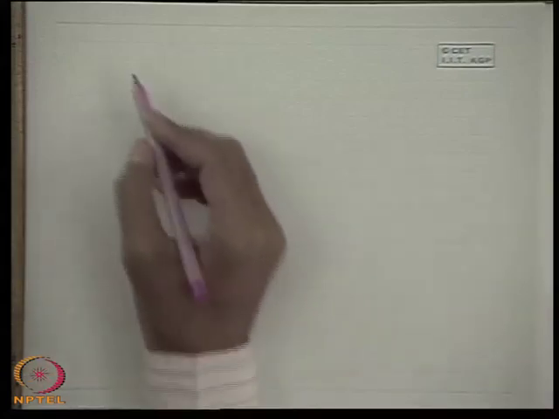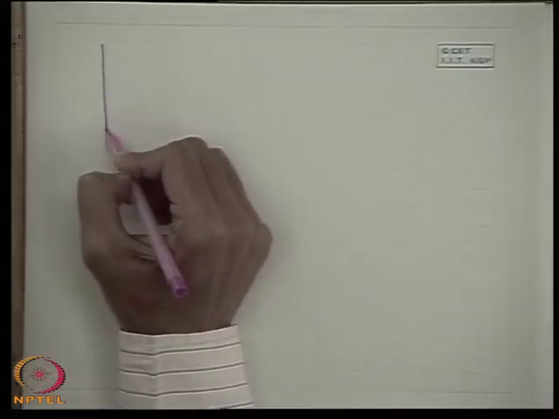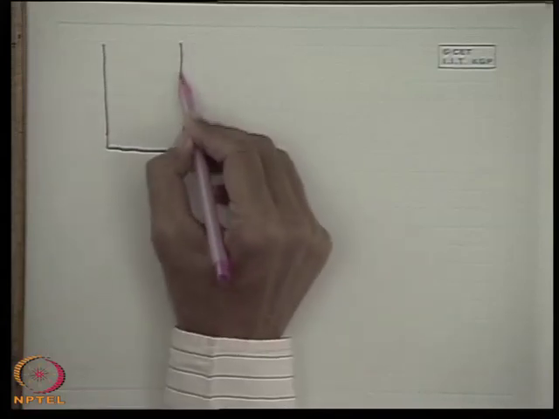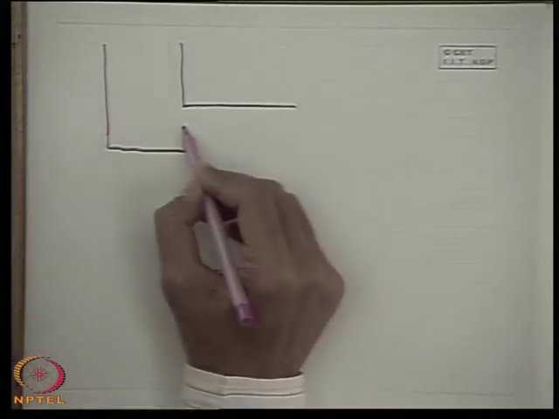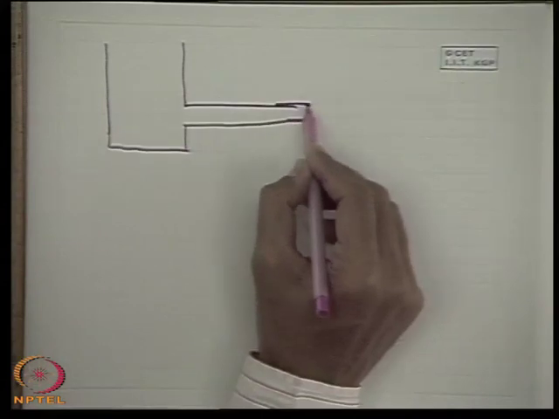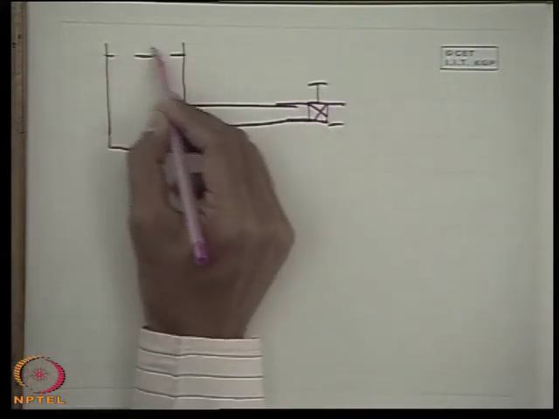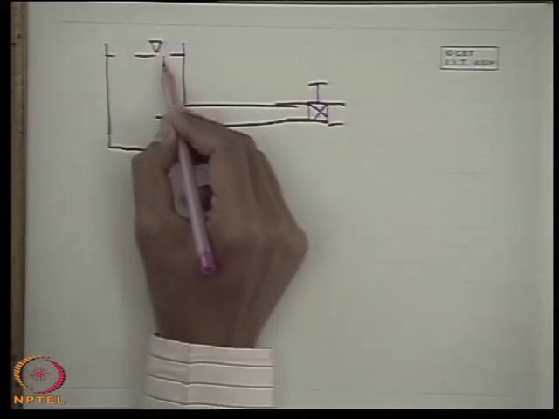Now let us find out, due to this reflection of waves to and fro, what is the situation of pressure fluctuation, or pressure versus time, at some location in the pipe or at the valve end. So this is the valve. Let us consider that this is H0.